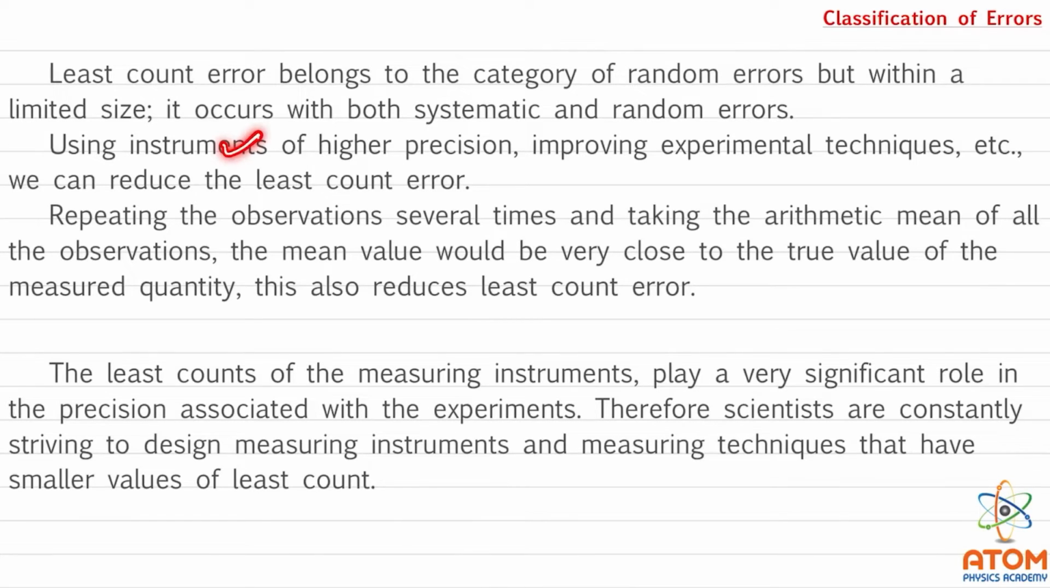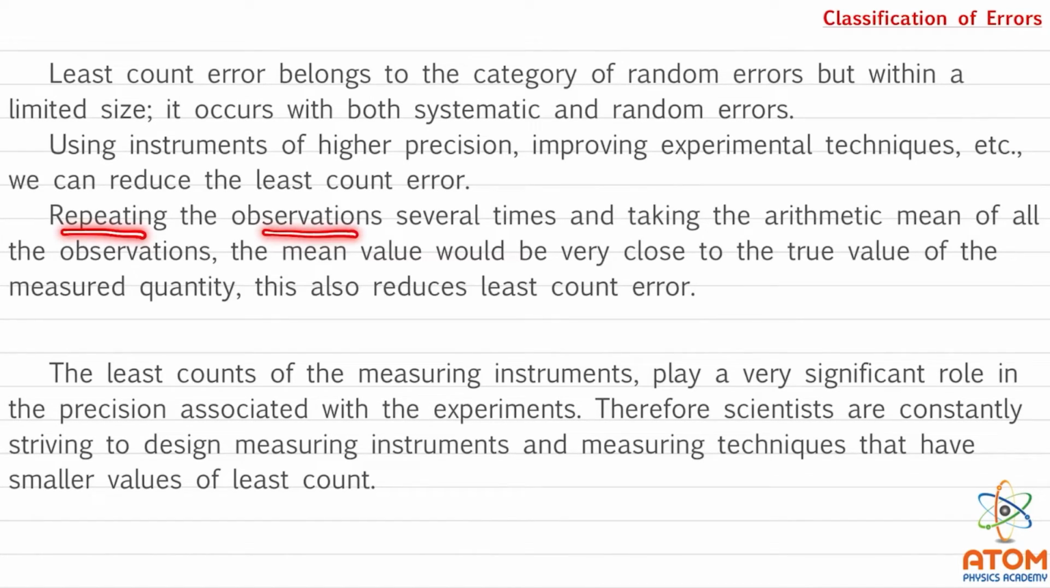Using instruments of higher precision, improving experimental techniques, etc., we can reduce the least count error. Obviously, if you are using instruments of higher precision, means instead of using a meter scale, if you are using a vernier scale, then obviously the precision is more. So, this least count error will reduce. Also, by improving the experimental techniques. Sometimes by changing the technique of measurement, we can reduce this least count error.